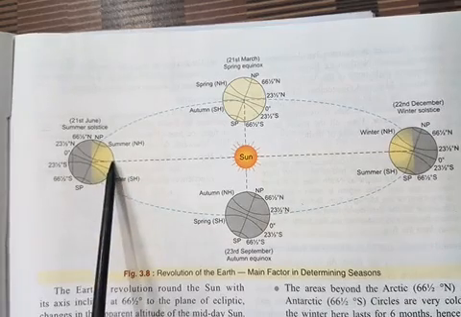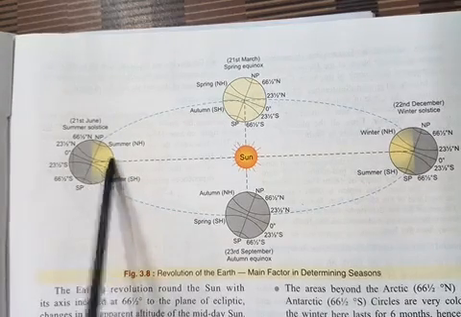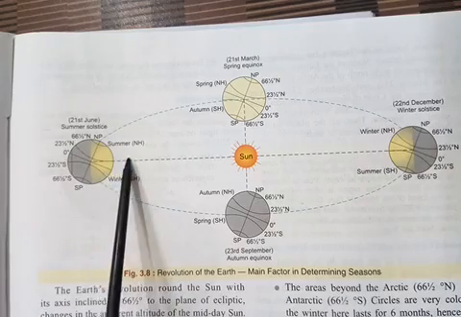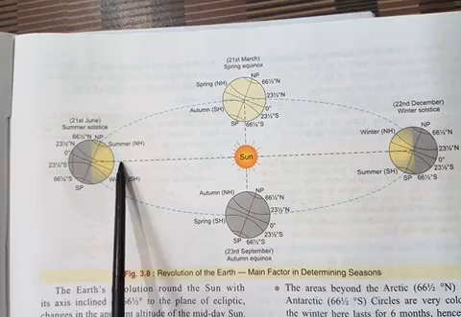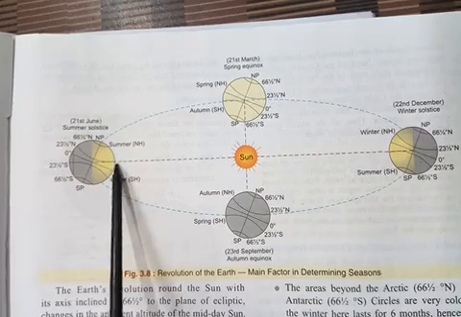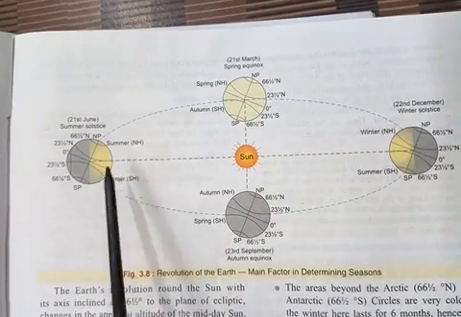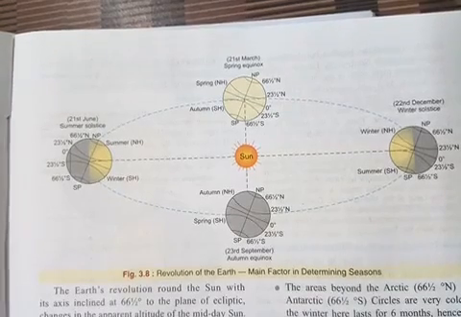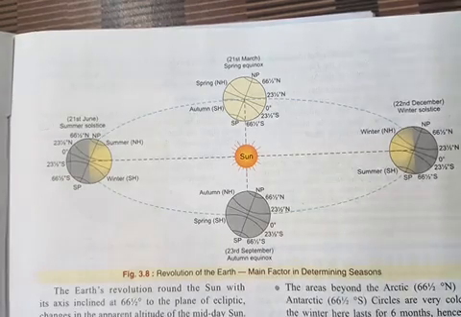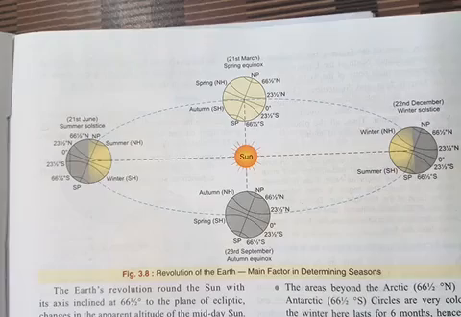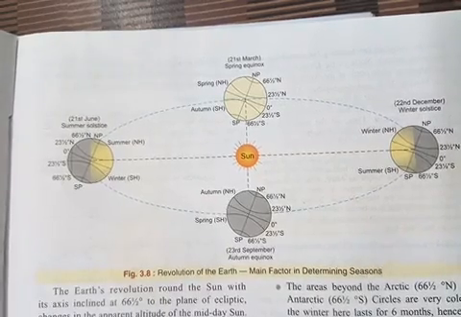But why are they intense here on the Tropic of Cancer on 21st June? Because they are vertical. They are traveling very less distance in the atmosphere, and that's why they are very, very intense. So this is called the changing altitude of the midday sun at different times of the year. I hope all of you have understood how this changing altitude of the midday sun occurs at the different times of the year.